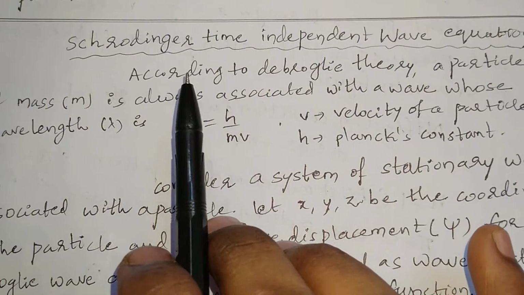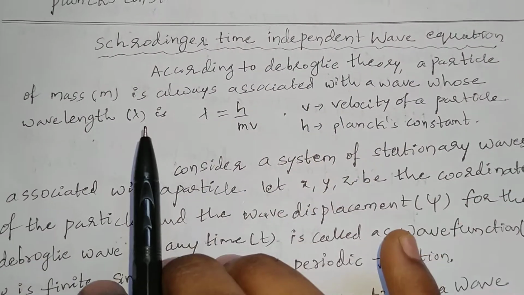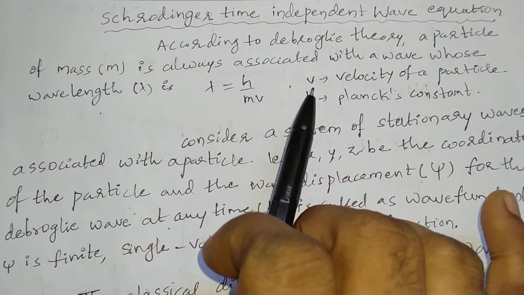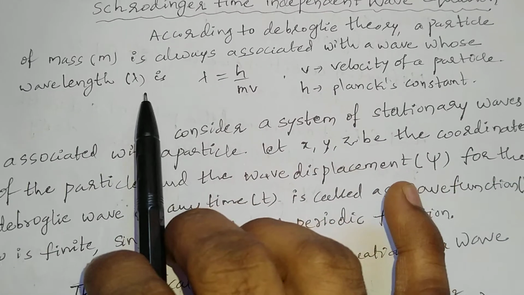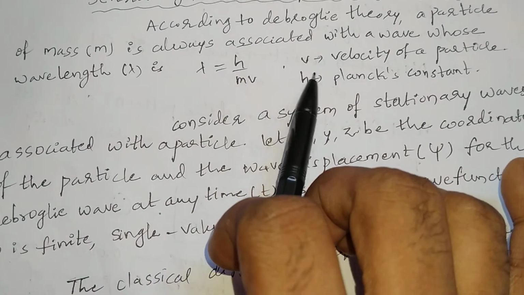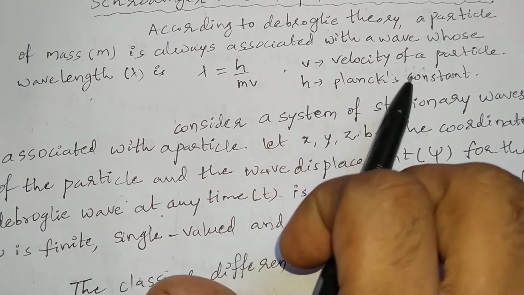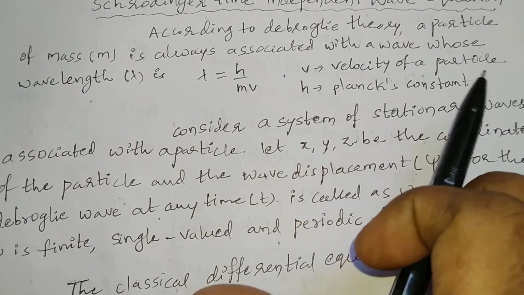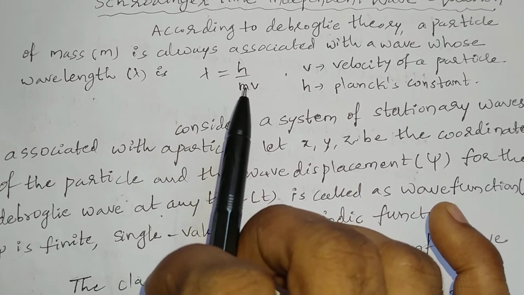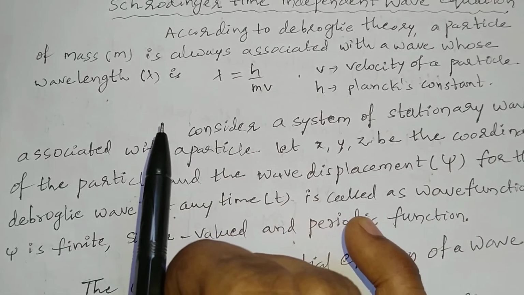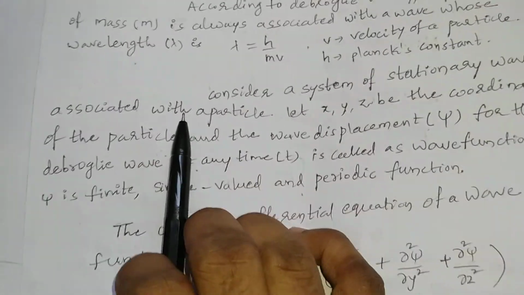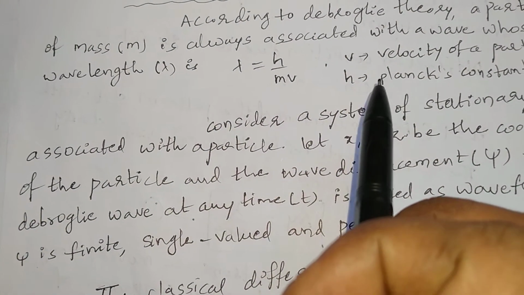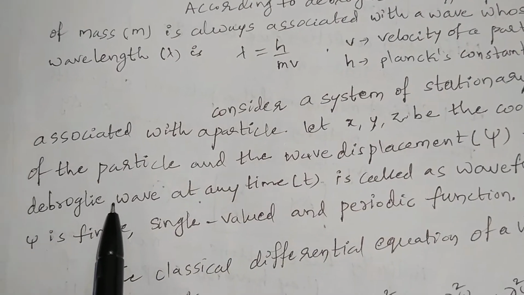Students, now we shall discuss the topic Schrodinger time independent wave equation. According to de Broglie theory, a particle of mass m is always associated with a wave whose wavelength lambda is equal to h by mv, where v is the velocity of the particle, h is Planck's constant, and its value is 6.625 into 10 power minus 34 joule second. The significance of this is the dual nature of matter. Matter behaves like a wave at some times, and at other times it behaves like a particle.